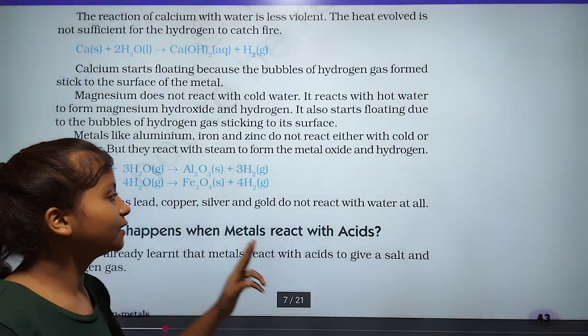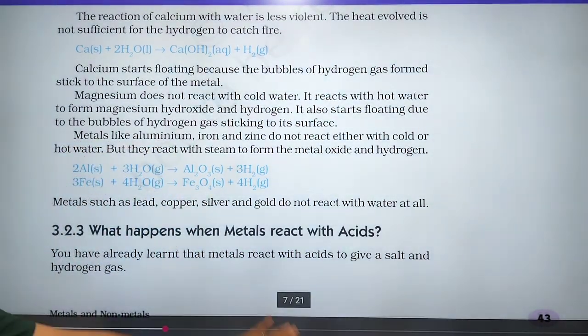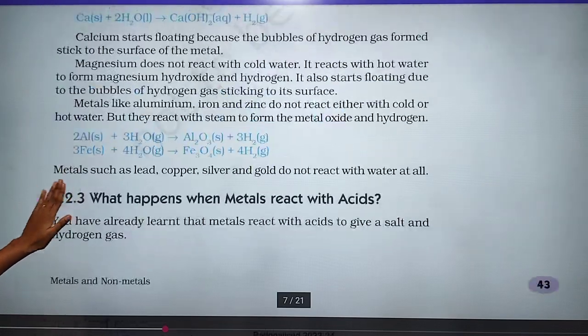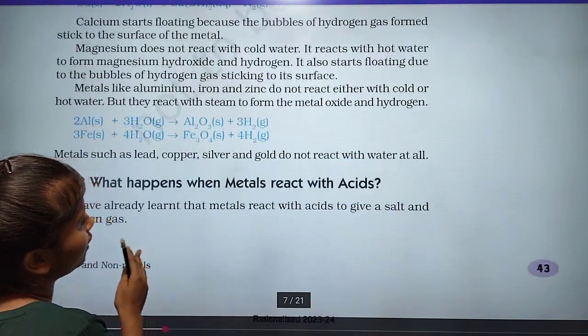Metals such as lead, copper and silver do not react with water at all.